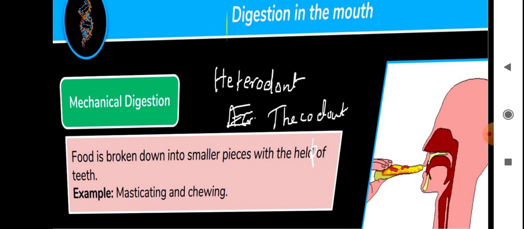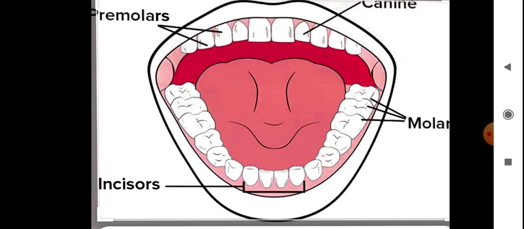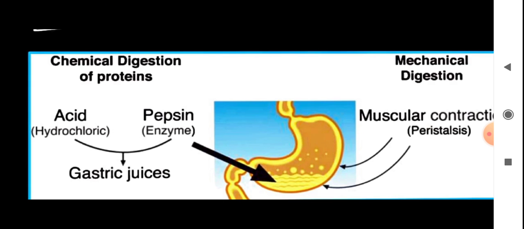Okay, let's talk about digestion in humans. You know that for nutrition in human beings, the human digestive system includes the alimentary canal and associated glands. Let me show you.